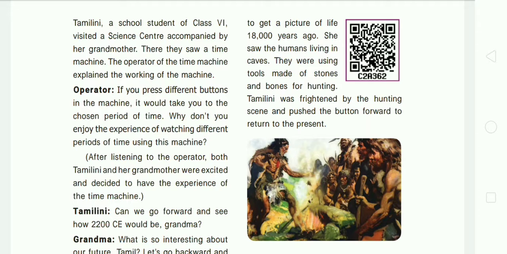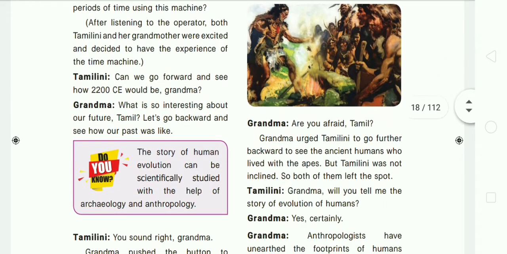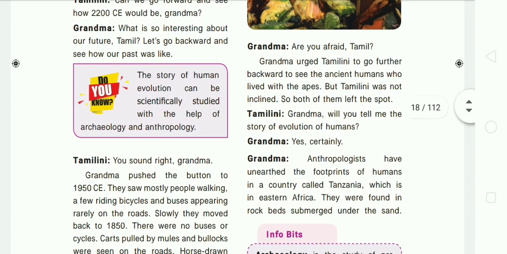So Tamilini asked her grandmother, "Can we go forward and see how 2200 CE would be, grandma?" Her grandma replied, "What is so interesting about our future, Tamil? Let's go backward and see how our past was like." Then Tamilini told, "You are right, grandma." So grandma pushed the button of 950 CE.